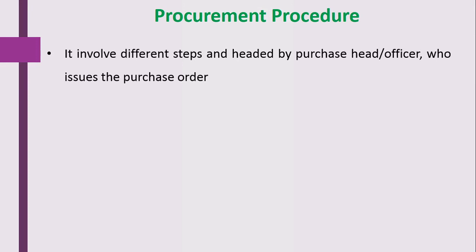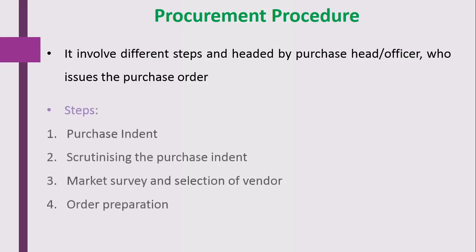Coming to the next, here we will try to see the procurement procedures. Definitely at the time of purchasing any material, many steps are involved. It involves different steps and is headed by the purchase head or purchase officer, who issues the purchase order to the supplier for getting the required material in that particular organization.